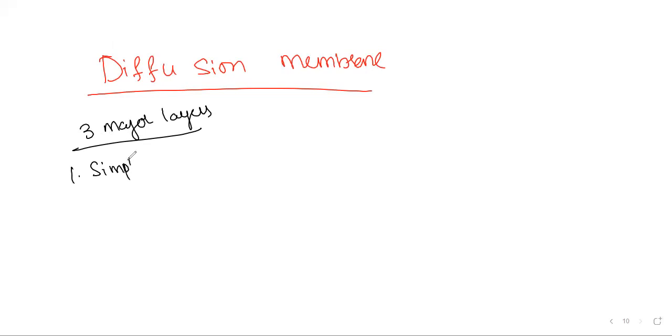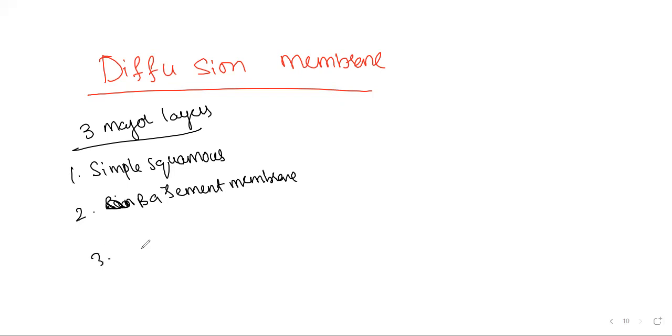A simple squamous epithelium. Then the basement membrane, isn't it? Basement material. And next, again, a simple squamous epithelium.